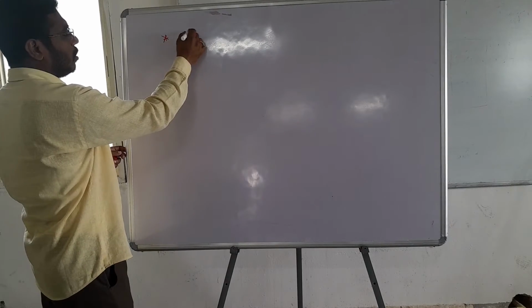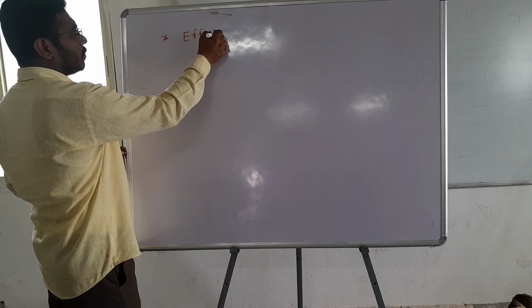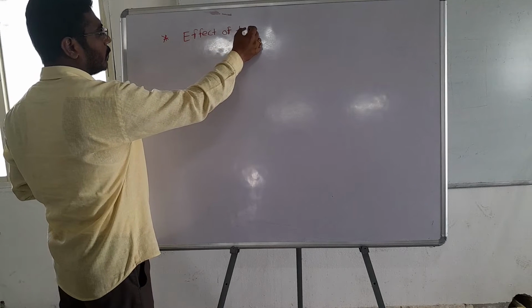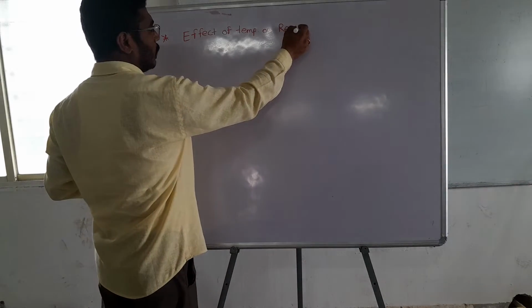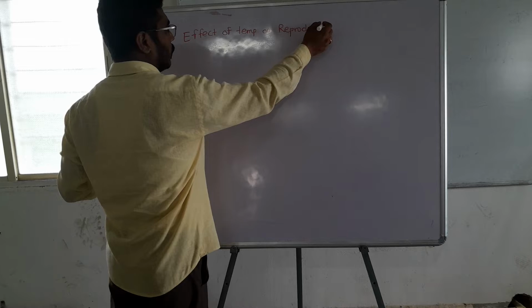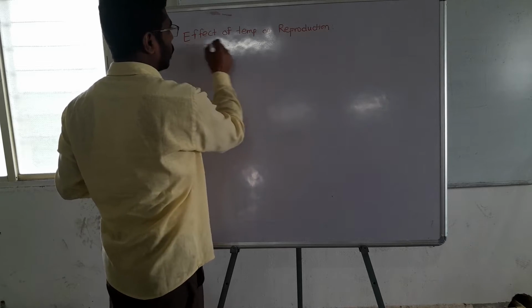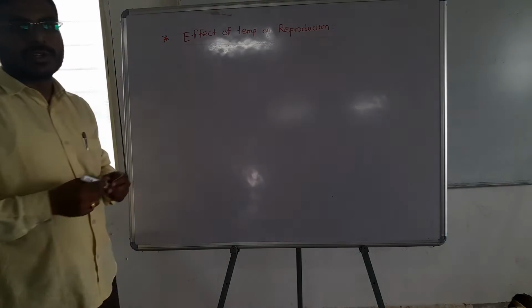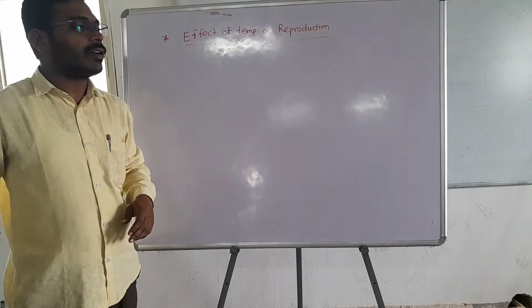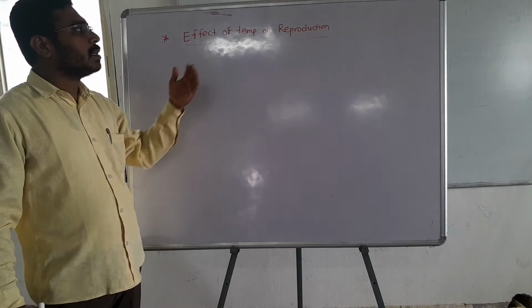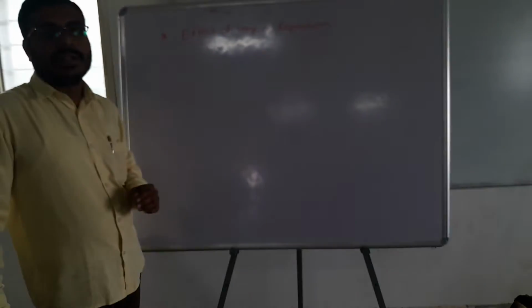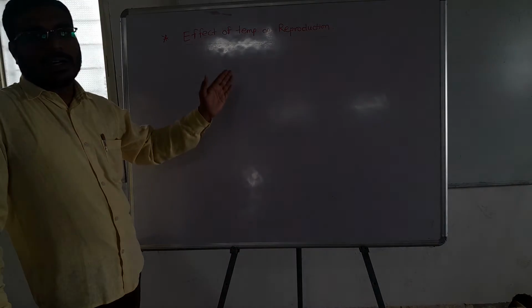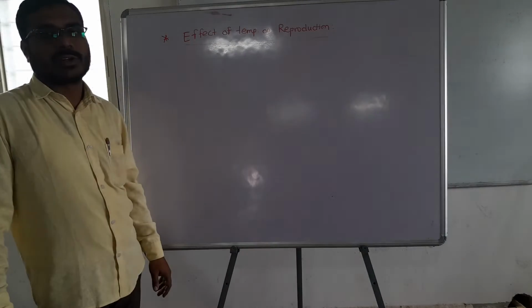The next effect is the effect of temperature on reproduction. Reproduction is the ability of living organisms to produce the same kind of organisms, and they maintain their number constant on earth because of reproduction.